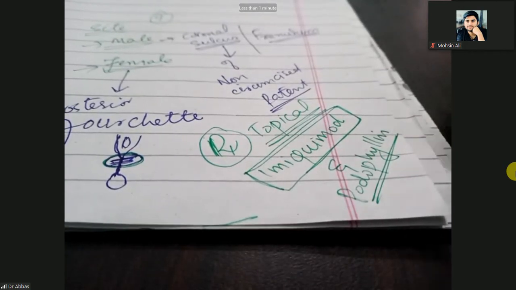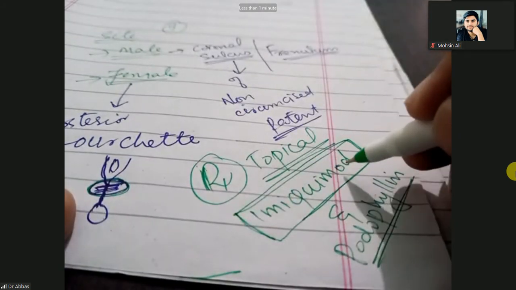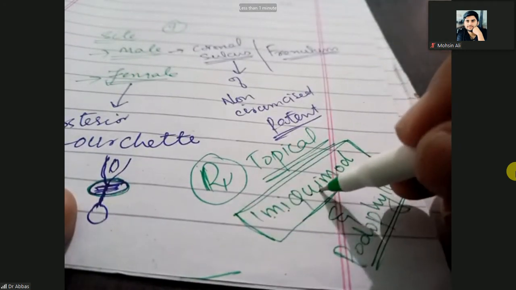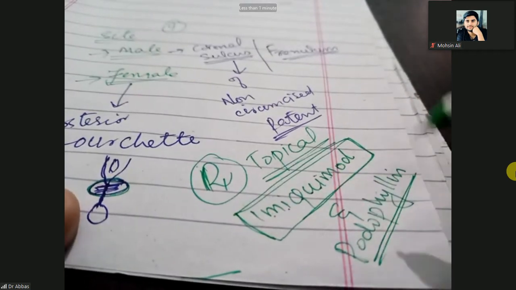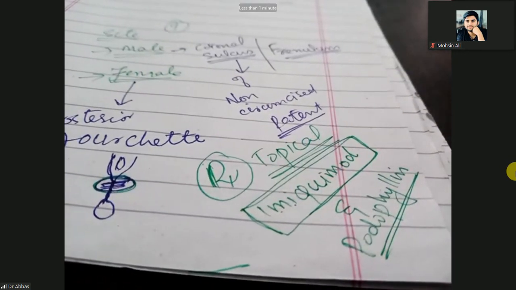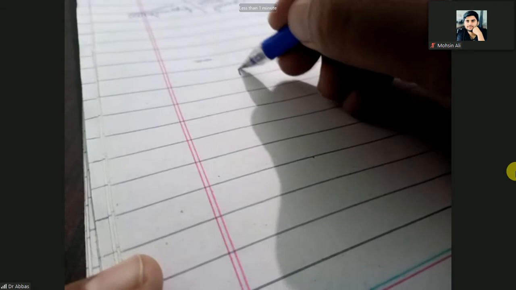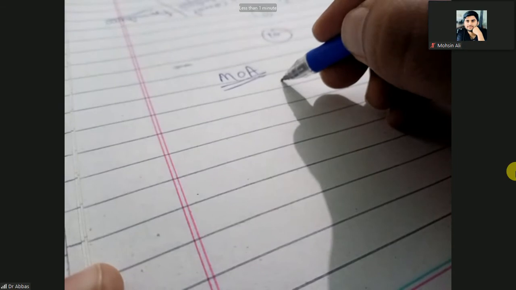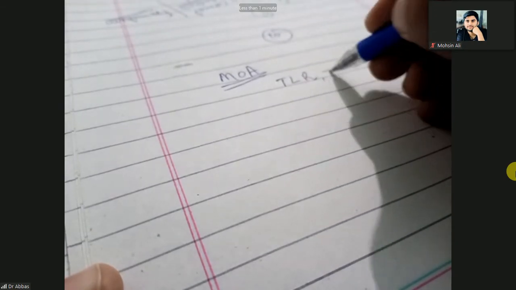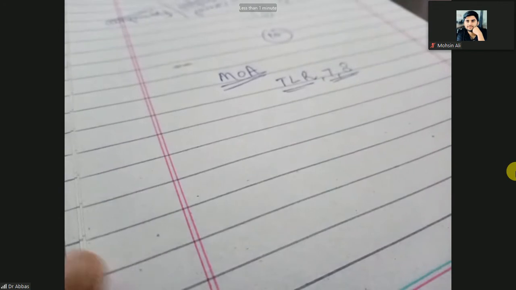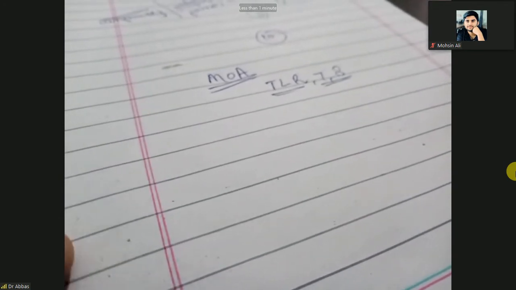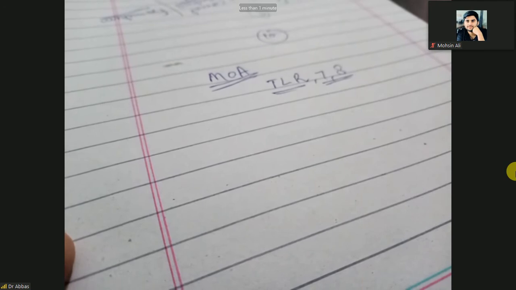Imiquimod and podophyllin. These are the immunomodulators. So how do they work? Actually, you will use them topically, not give them systemically. So what is the mechanism of action of imiquimod? These will act on toll-like receptors 7 and 8, TLR, and improve the immunity.